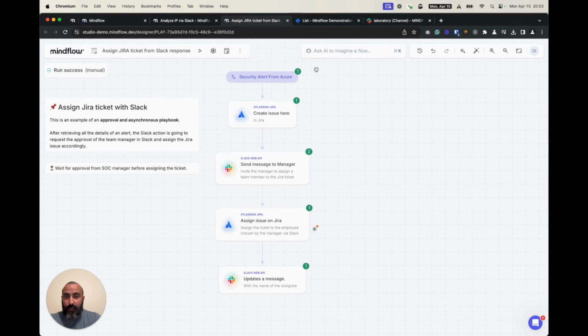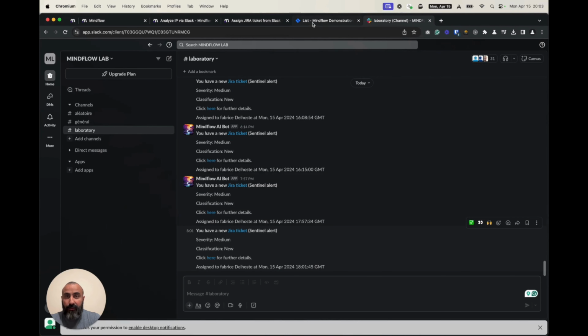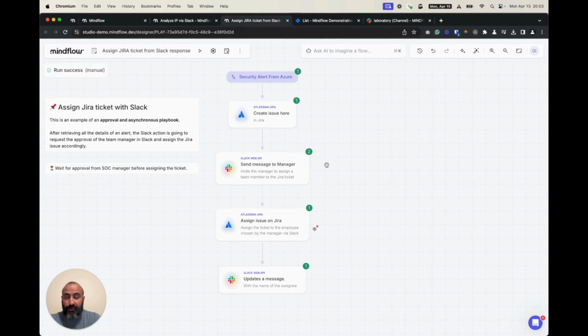In this case, we are linking the different buttons that we have seen earlier to the webhook, so we are able to catch the call and figure out which user the ticket will be assigned to.